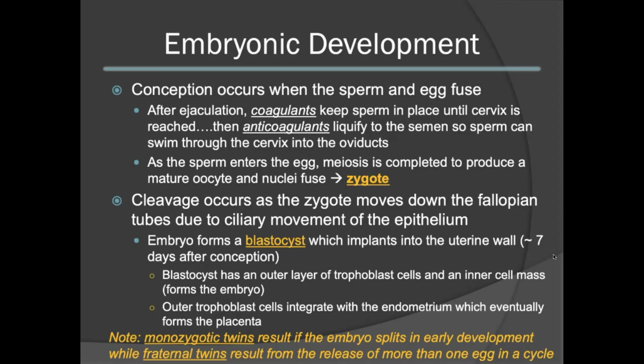Note that if the embryo splits into two independent mitotically dividing structures in early development, this may lead to the formation of monozygotic twins. Fraternal twins, however, result from the release and fertilization of more than one egg in a cycle.